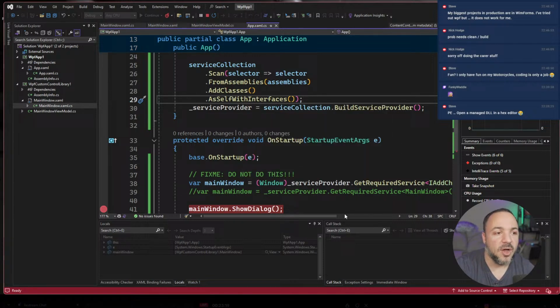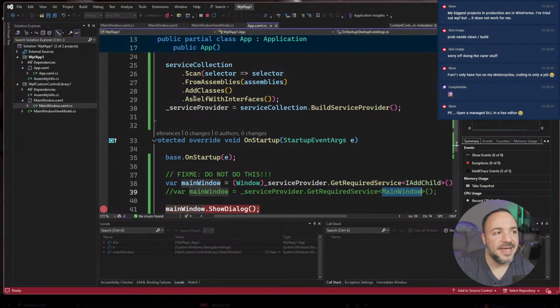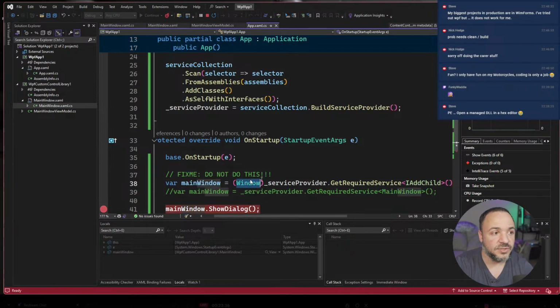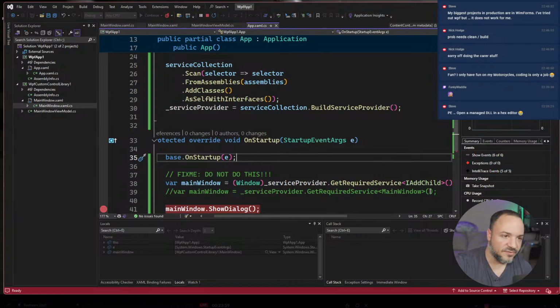So the problem was, again, using as self, main window will be literally as main window. We can't refer to that type at compile time in the core application because we've pulled that out. And if we could use window, because that is common between the plugin and the core application, that would have been nice, except we can't because of this up here. Main window is not the same as window, unfortunately. So I was just trying to look for a common interface that we could see. IAddChild is one of those interfaces, so that's great.